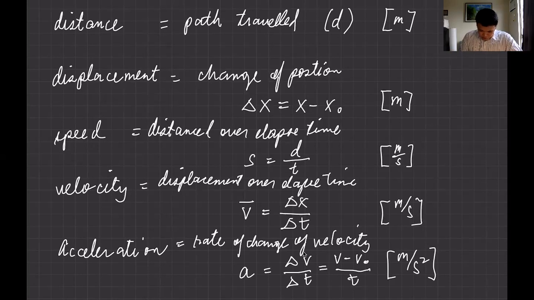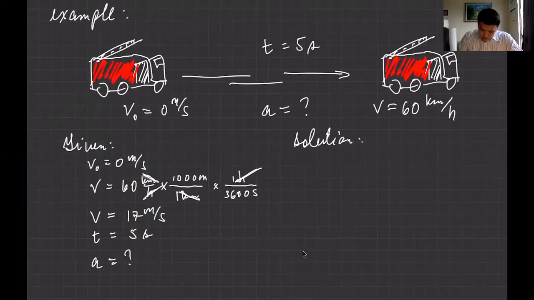Excuse me, this one is also x minus x naught over t. But take note, x naught is usually at 0 mark, so sometimes you can just have x over t. So let's go back to acceleration. Acceleration is delta v over delta t, which actually means v minus v naught over t minus t naught, or just t because t naught is 0 anyway.